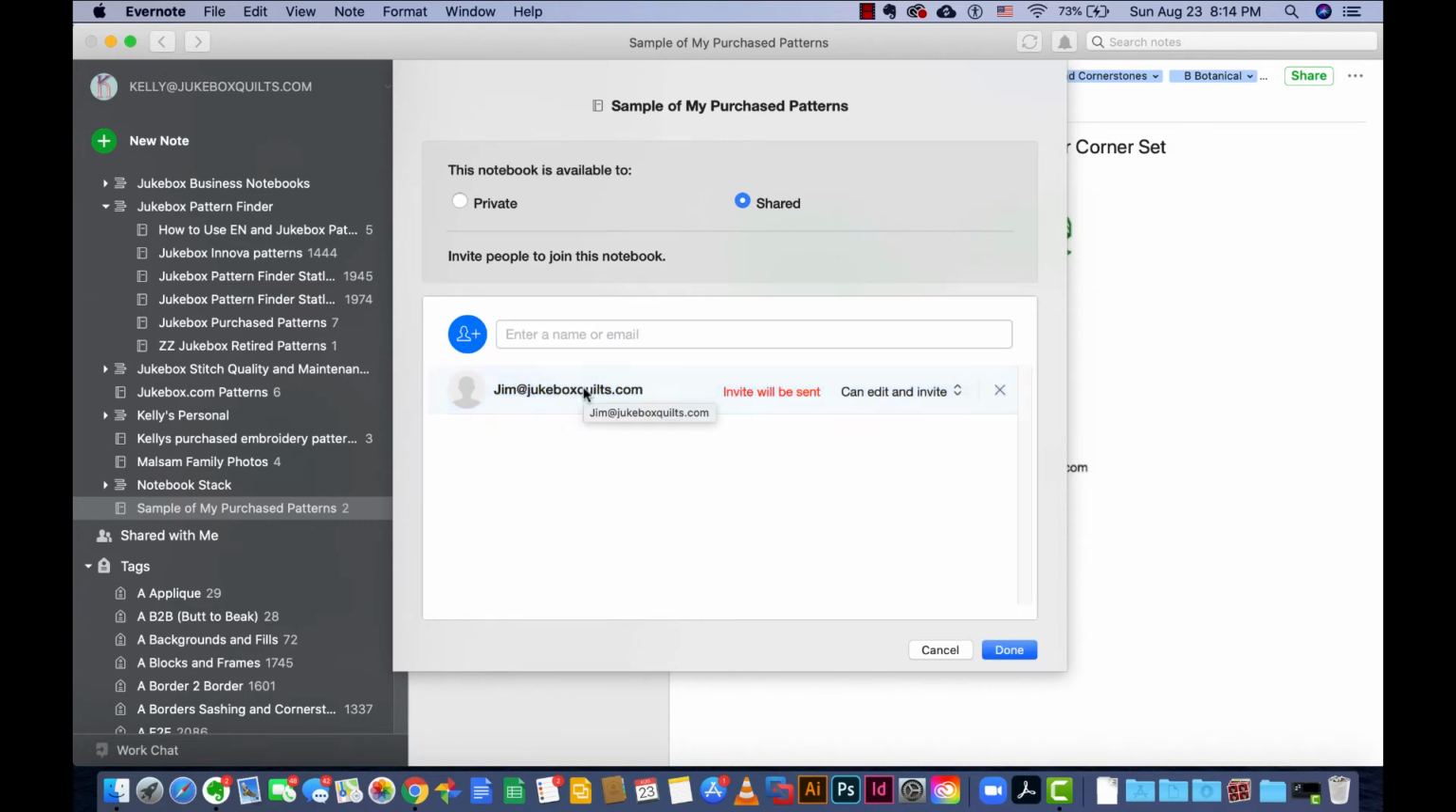And click on the name down here. This is your permissions. I don't want him to mess up my notebook, so I'm going to click on that and say that he can only view it. I'm not going to let him edit it. If you have maybe an employee that you want to be able to edit it, you can change that they can edit and view. So let's just leave it as view and say done.